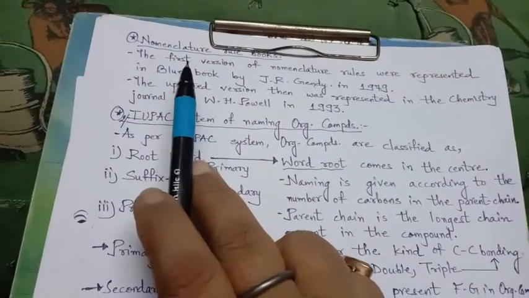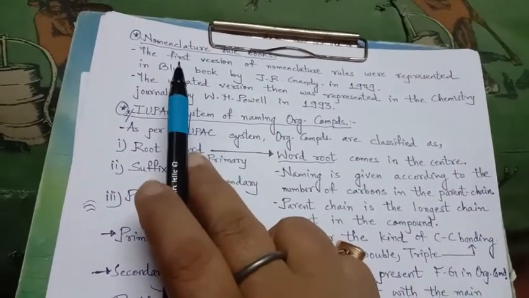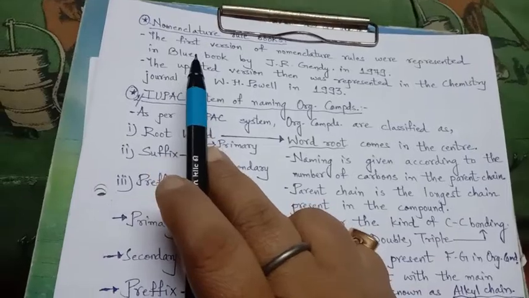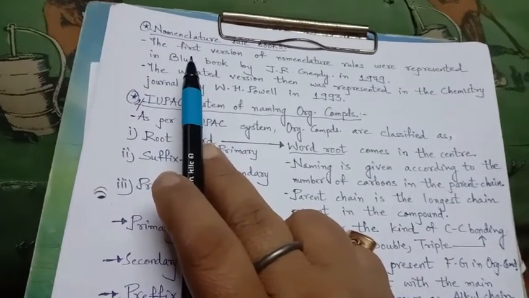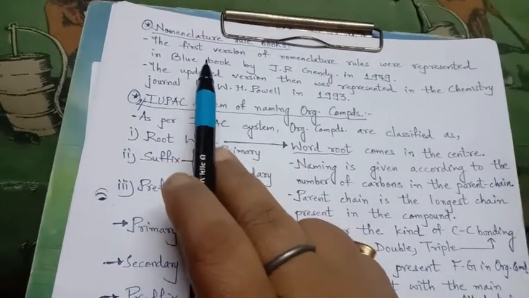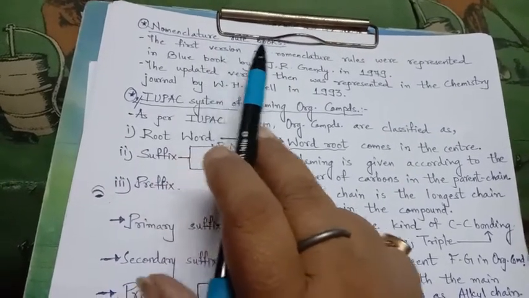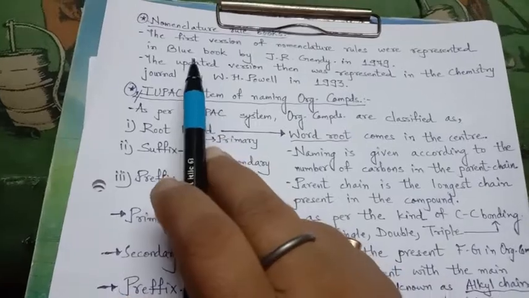Good morning, dear students. Today we will see the rules of naming for organic compounds. So, let us first see the nomenclature rule books and how they existed.